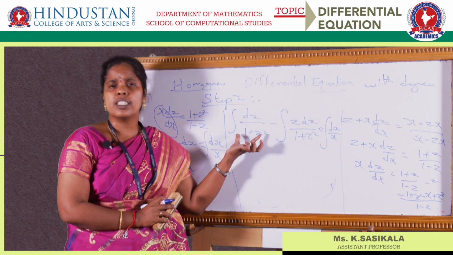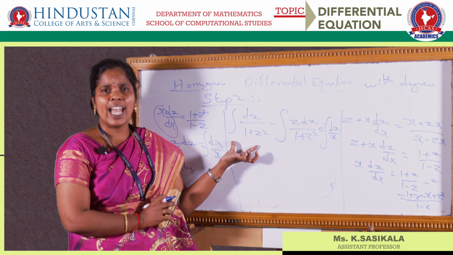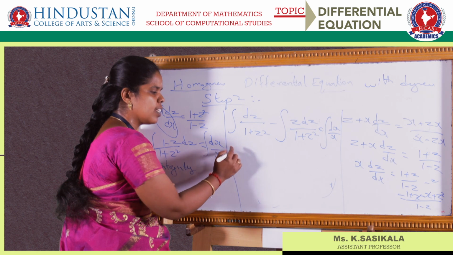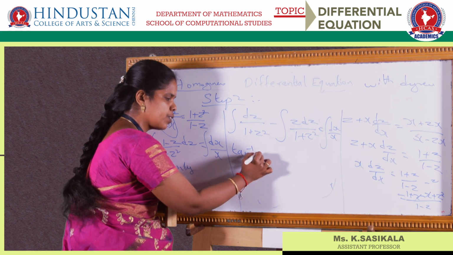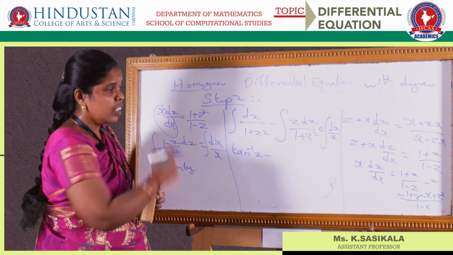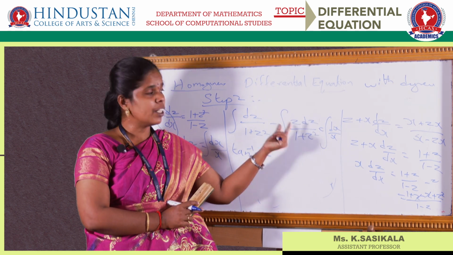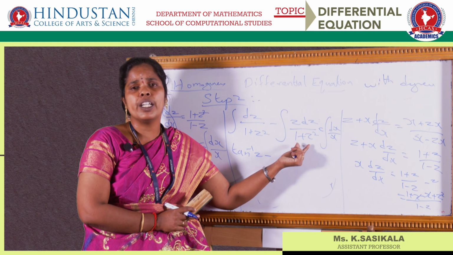So you know this is the formula for tan inverse of z. So directly you can substitute this as tan inverse of z minus, here you can't integrate directly because you don't have a specific formula, but you know that 1 plus z square